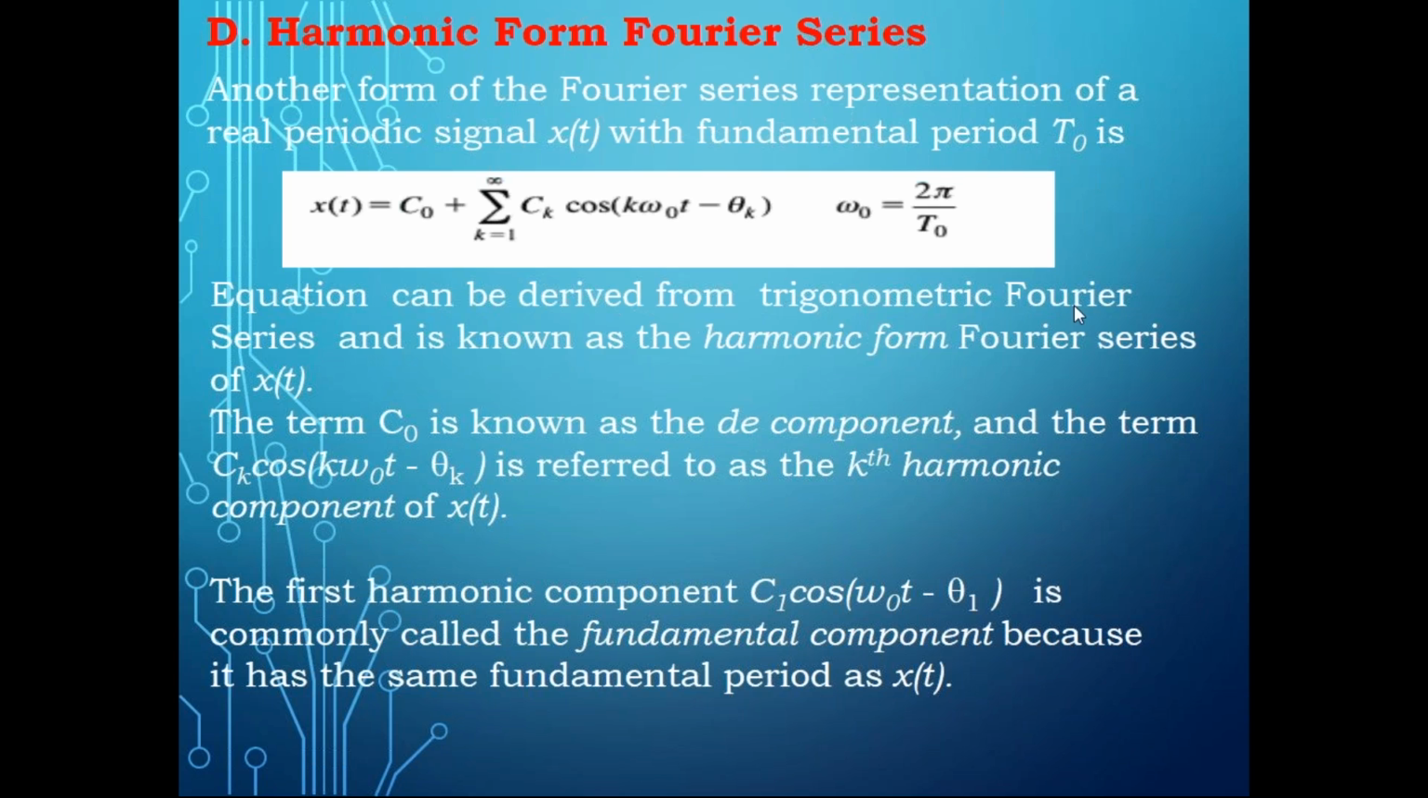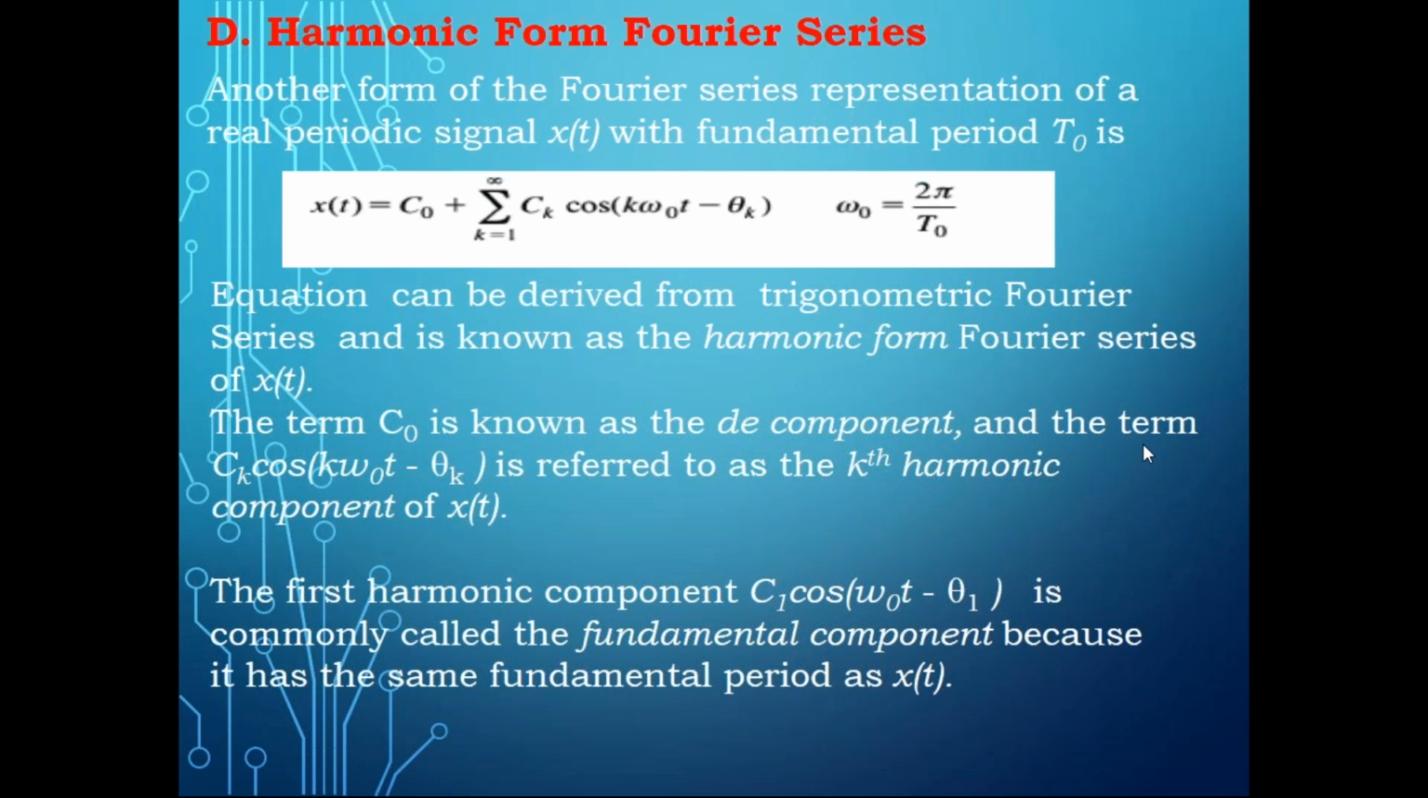I'm going to the next part. Now observe this harmonic components. Here we represent C0, Ck. This we are going to represent in terms of A0, An and Bn also, or A0, Ak and Bk.